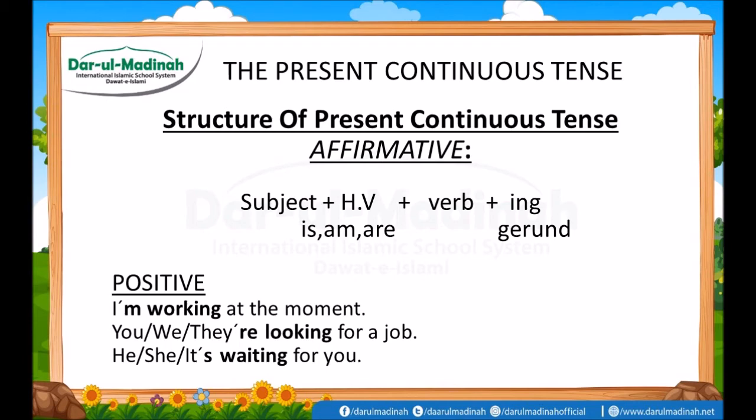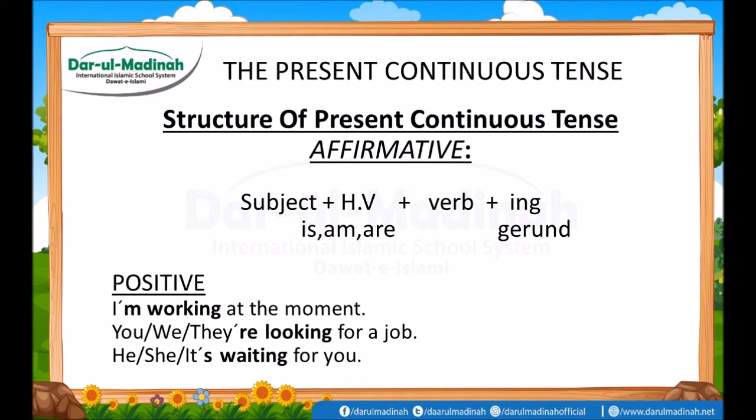And what is the structure formula of these affirmative tenses? First, you use the subject, and we have to know what the subject is and what the role of the subject is in the structure. Then we use a helping verb.